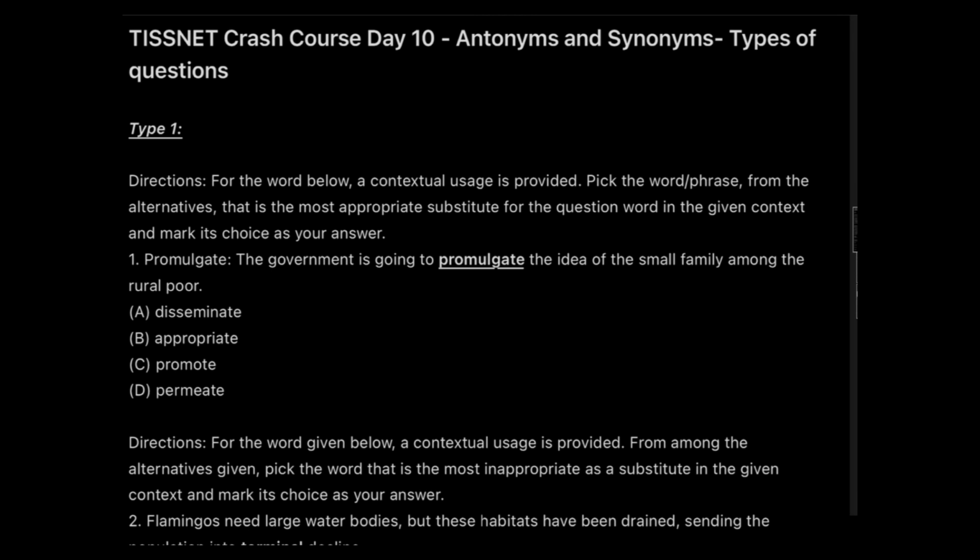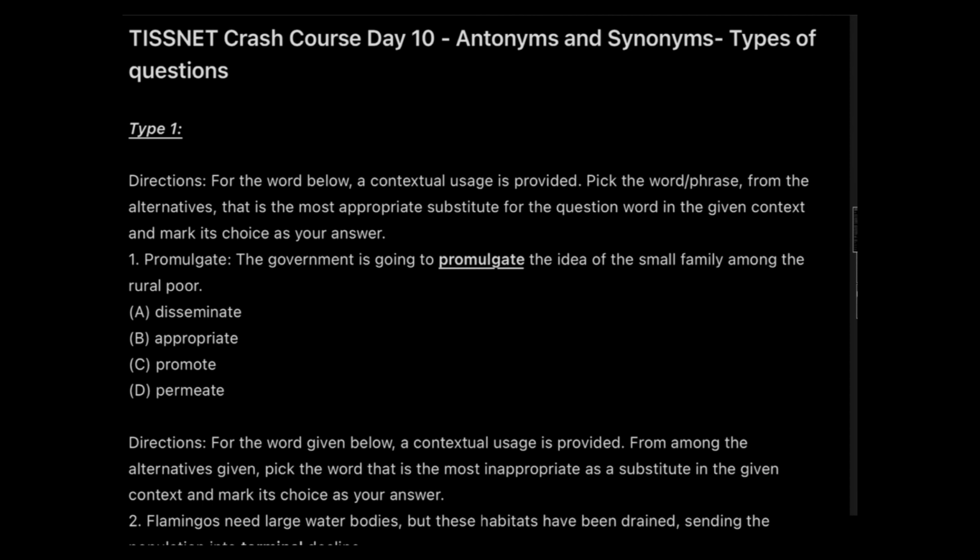Because when we divide something into categories, it becomes really easy for us to remember these important things, okay? And of course, antonyms and synonyms can't be learned in a single day. There are various words which don't really go with the root word principle. I will make a separate video on root words too, where we can make a guess upon the meaning of an unknown word by looking at its prefix or suffix.